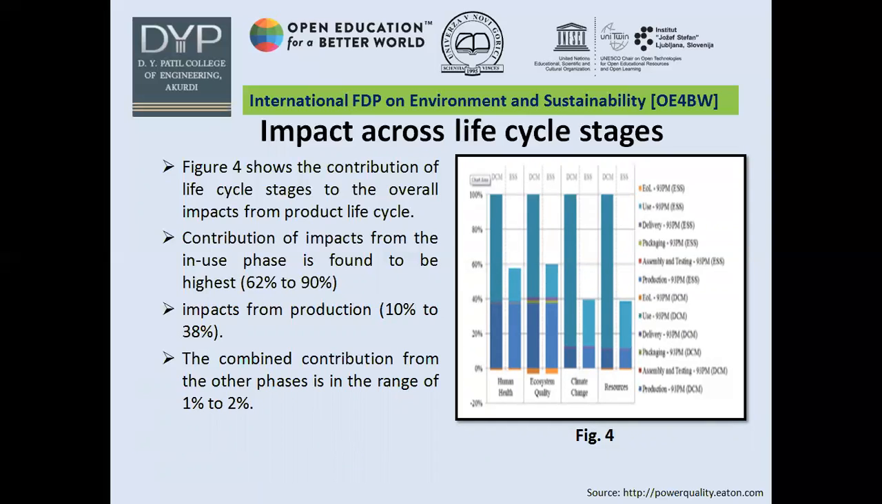When the impact across the life cycle stages was conducted, this figure 4 shows the contribution of life cycle stages to the overall impact from the product life cycle. And it is seen that contribution of impacts from the in-use phase is found to be highest. That is ranging between 62 to 90%, which is on the very much higher side. And impact from production is 10 to 38%. Whereas the combined contribution from other phases is in the range of 1 to 2%.